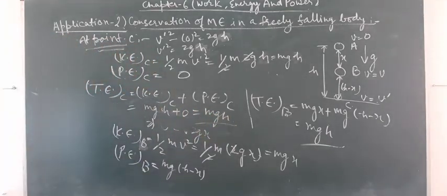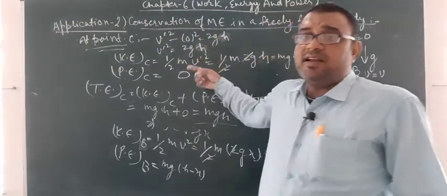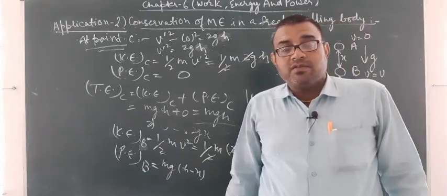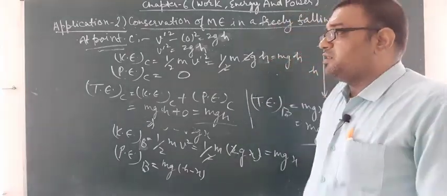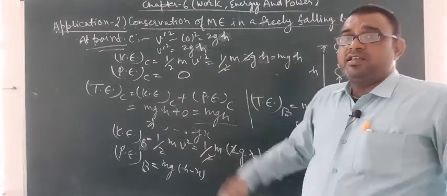Now what you had observed? You had observed that at each and every point under the effect of the gravitational pull, which is a conservative force, the total energy is the same.